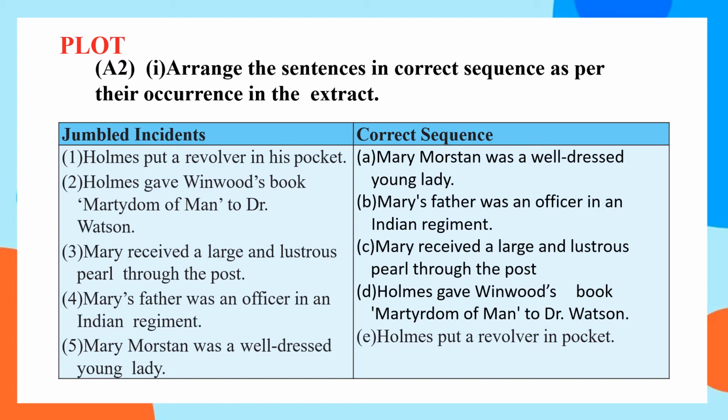First one is Mary Watson was a well-dressed young lady. Mary's father was an officer in an Indian regiment. Mary received a large and lustrous pearl through the post. Holmes gave Winwood Reade's book Martyrdom of Man to Dr. Watson, and Holmes put a revolver in his pocket. So this is the correct sequence.